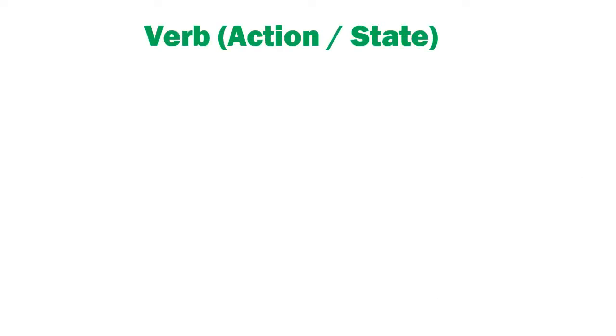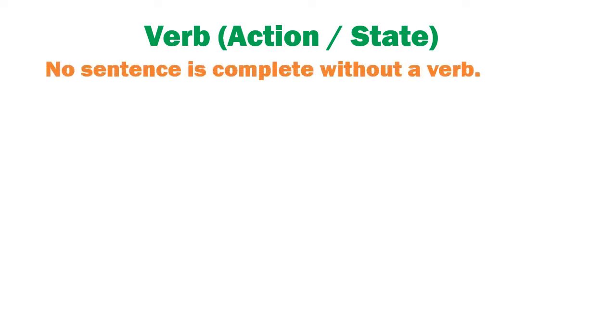As we already learnt in the previous class, a verb is an action word like run, jump, stand, sit. All these are action words. It also describes a state like think, feel. Today, let's discuss this in detail. Of the 8 parts of speech, verbs are the most important because a sentence can never be complete without a verb. All sentences must and will contain a verb.